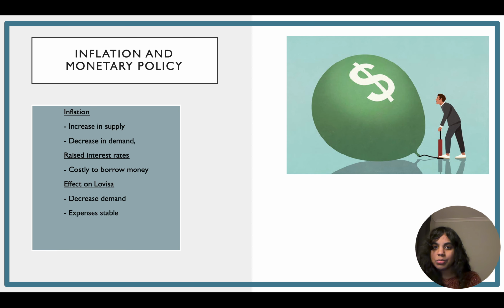However, lower consumer spending and investment can slow the economy, causing real GDP to decline. Businesses with lower demand may reduce production and cut their operating costs. This can lead to higher unemployment from reducing employees. For Lovisa, lower consumer spending reduces demand for jewelry. Jewelry is not an essential item, so we would expect a large decrease in demand. When the interest rate rises and households face higher living expenses, consumers would focus on essential spending. This will lower demand and cause harm to the sales revenue for Lovisa.